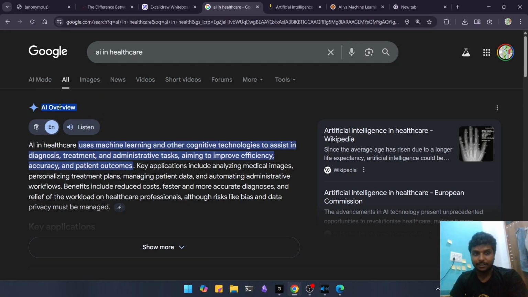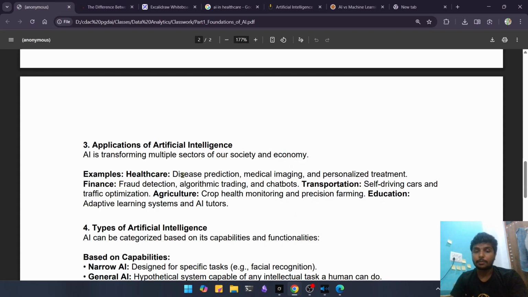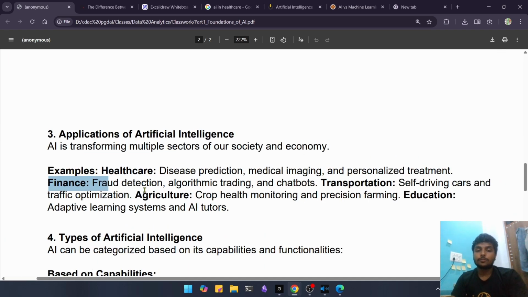This is the AI mode of Google, and AI in healthcare uses machine learning and other cognitive technologies to assist in diagnosis, treatment, and administrative tasks, aiming to improve efficiency, accuracy, and patient outcomes. So we are using artificial intelligence in every way possible in the healthcare department, such as disease prediction, medical imaging, and personalized treatment. In finance, we use it for fraud detection, algorithmic trading, and chatbots.